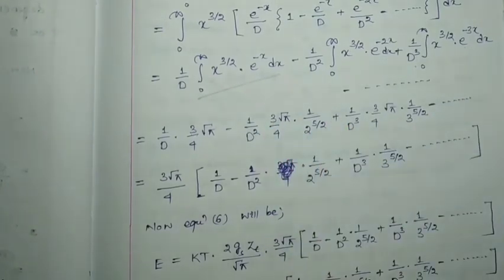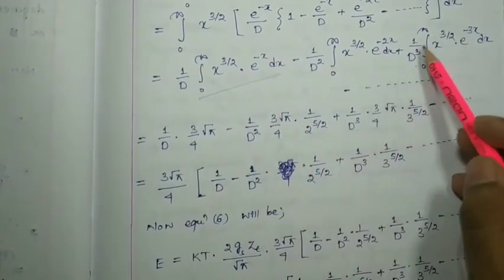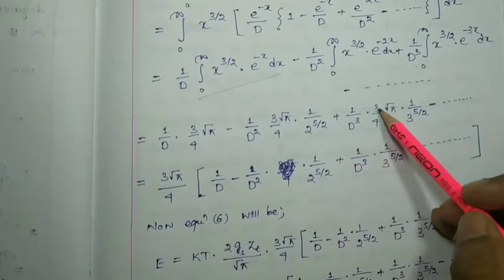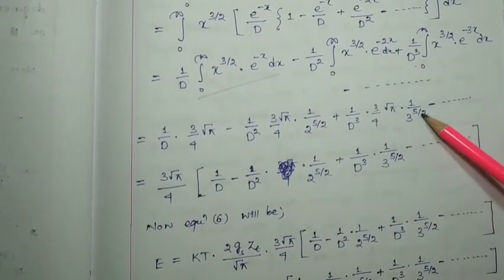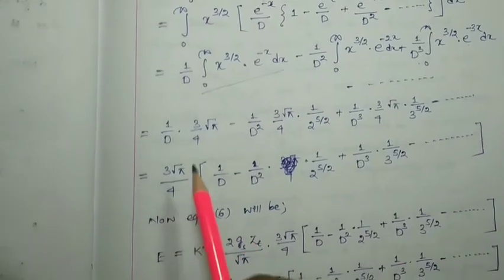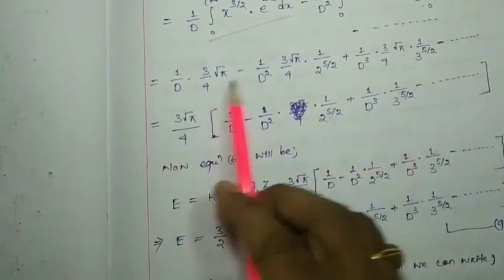You can check yourself, very easy. And the third term, the integration of this one will be 1 by d cube into 3 by 4 root pi into 1 by 3 to the 5 by 2 and so on. So here 3 root pi can be taken outside and the other terms have been written over here.